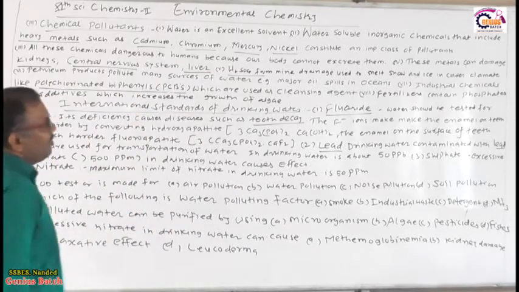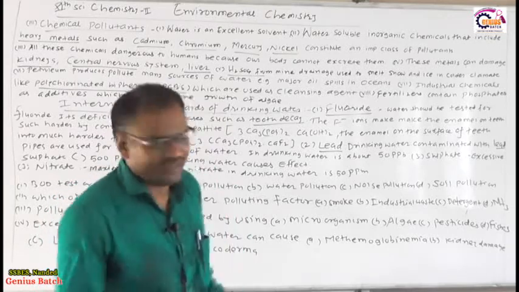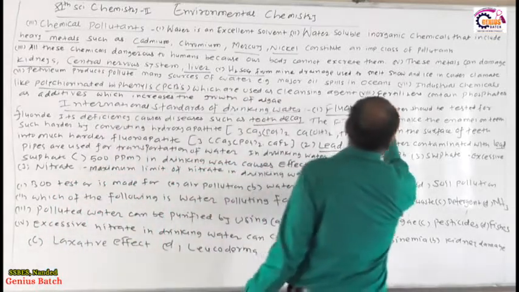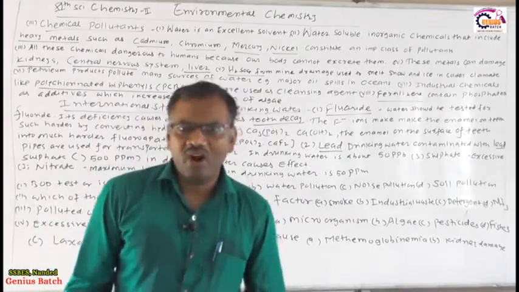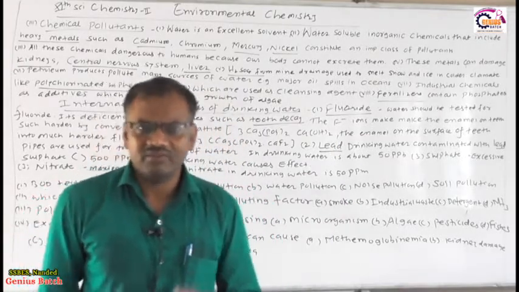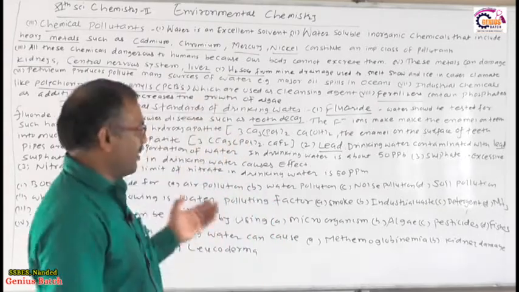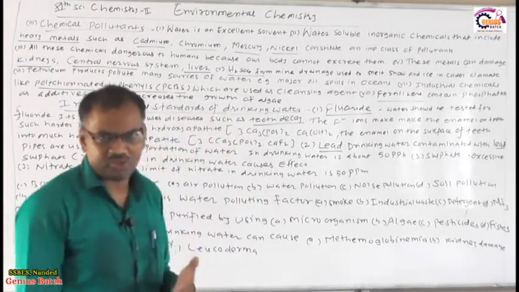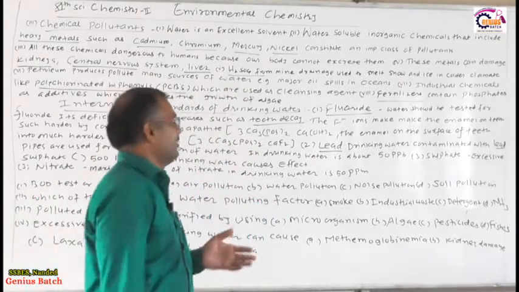Then again, water gets polluted by fertilizers. To produce different products from the land, farmers use fertilizers such as urea, phosphate, and many others.